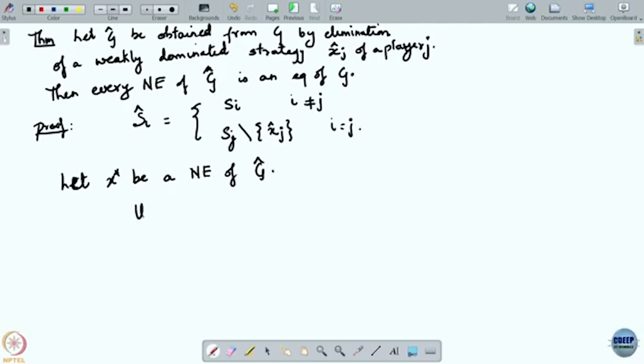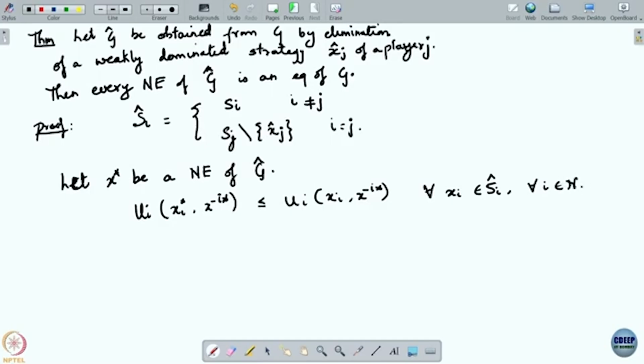So, which means what? That means Ui of xi star comma x minus i star is less than or equal to Ui of xi comma x minus i star for all xi in S hat i and for all i. Now, this is for all xi in S hat i, but S hat i is equal to Si for i not equal to j.